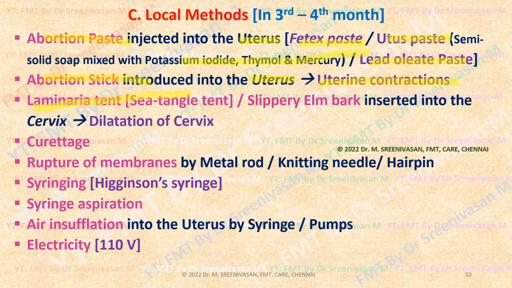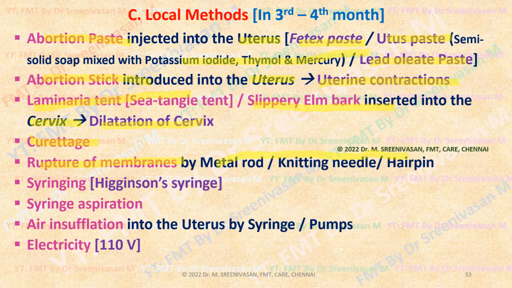Then laminaria tent, otherwise called sea tangle tent or slippery elm bark, is inserted into the cervix. Whereas the abortion stick is introduced into the uterus, this is generally placed in the cervix and will cause dilatation of the cervix. Curettage, like dilatation and curettage, is conducted by skilled abortionists. It is a scraping of the inner uterine wall. Then rupture of membranes, like artificial rupture of membranes employed in MTP, will cause uterine contractions.